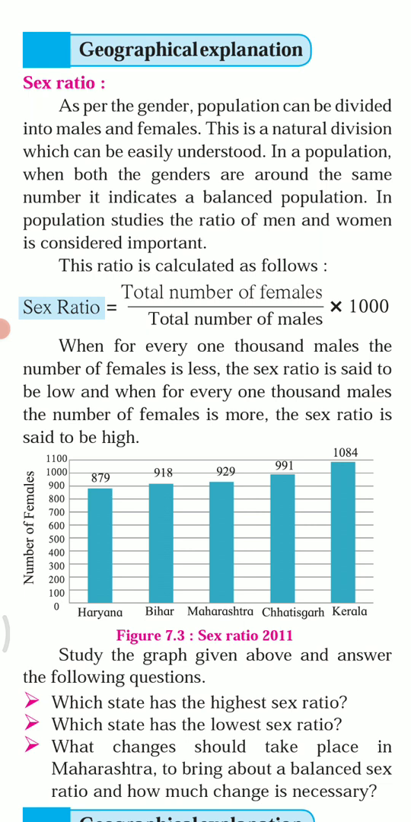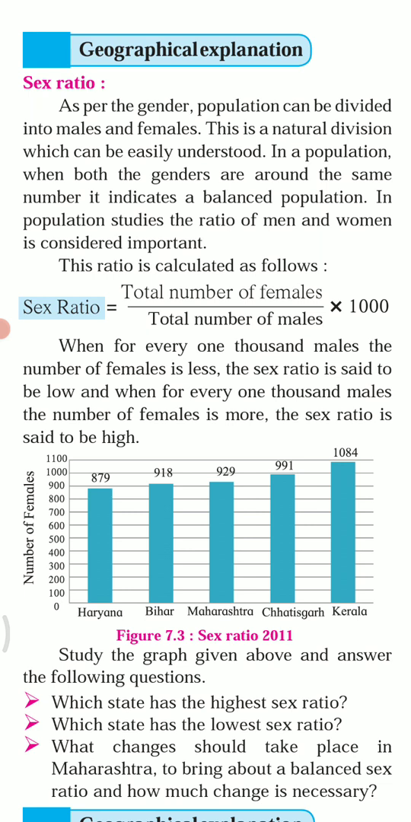And the next one: how much change is necessary? The sex ratio must get increased by 71, that is, the number of females per thousand males must get increased from 929 to 1000. So children, the number of females per thousand males must get increased from 929 to 1000.